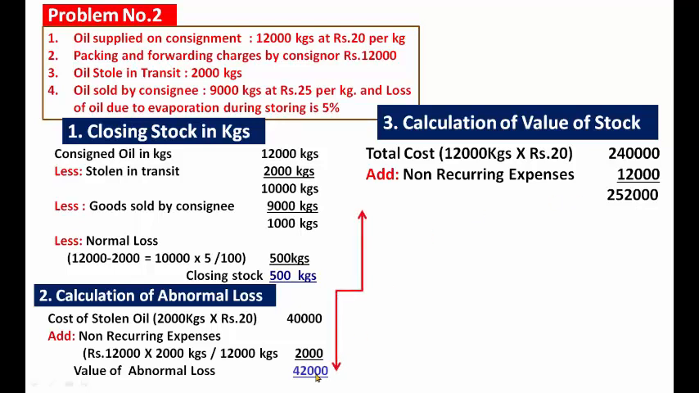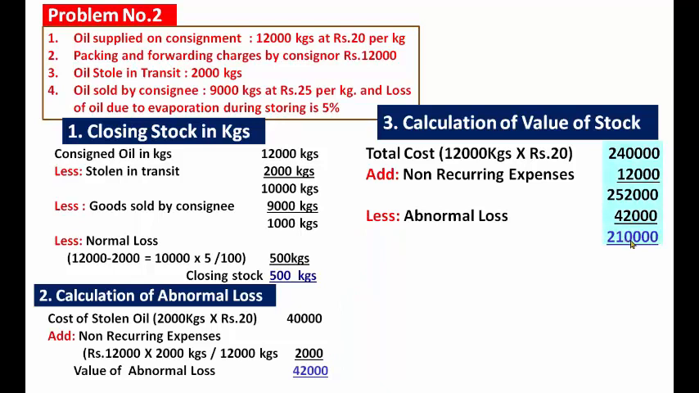We have already calculated the abnormal loss: rupees 42,000. Less abnormal loss 42,000, so 2,52,000 minus 42,000. How did I get the 42,000? This is the abnormal loss. 2,52,000 minus 42,000 is rupees 2,10,000.